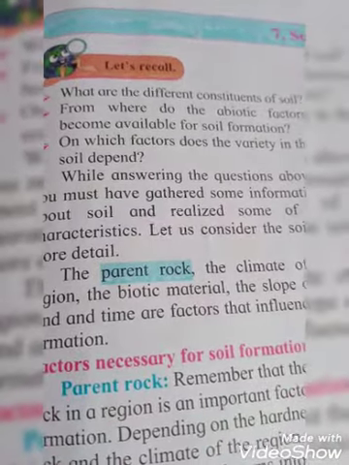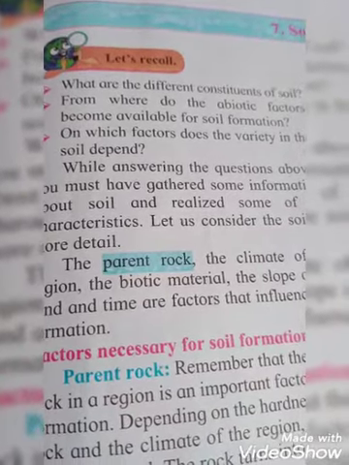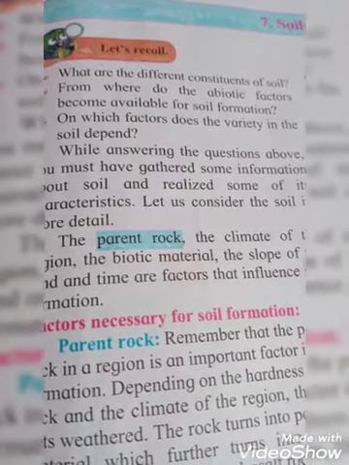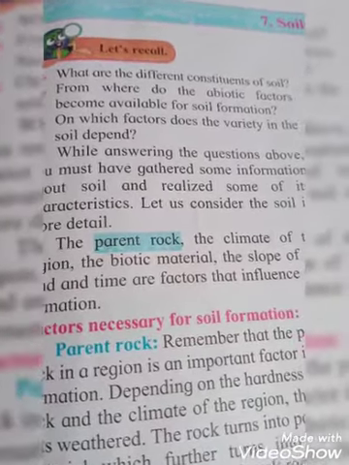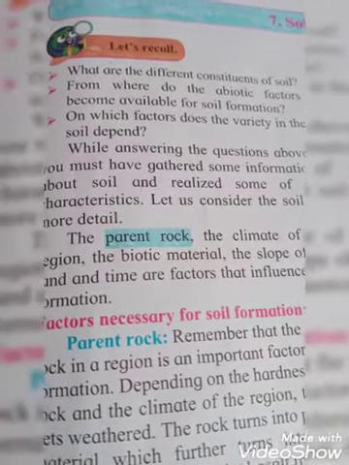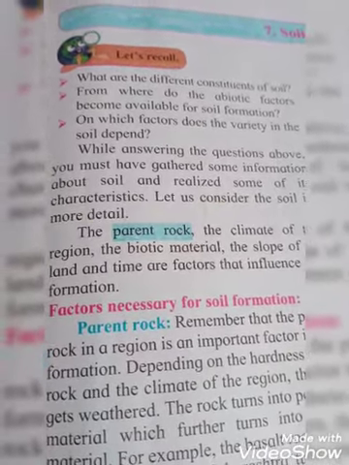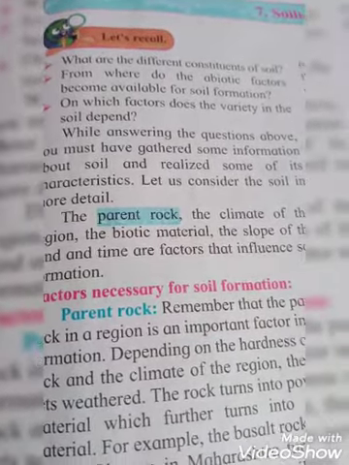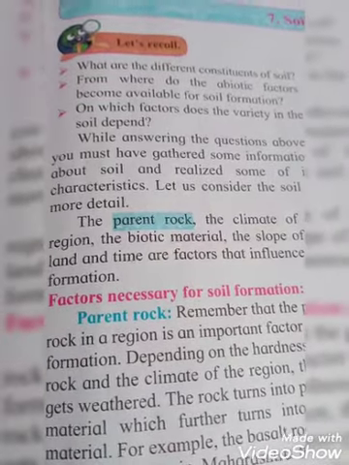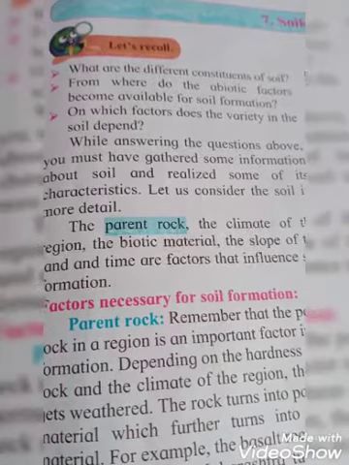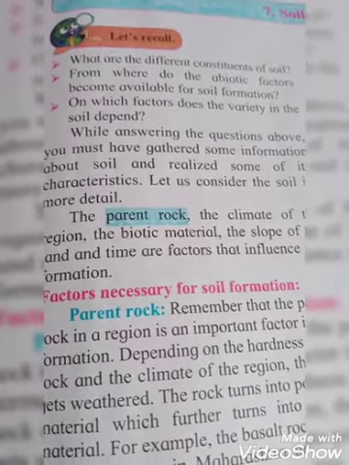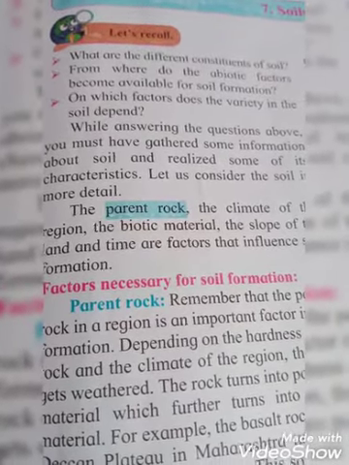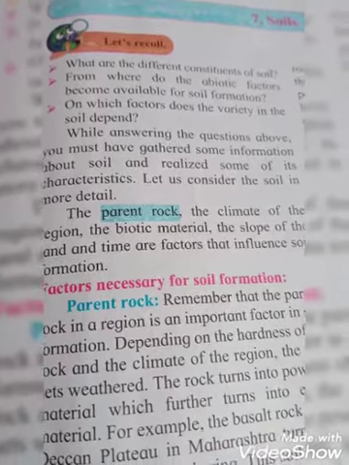Let's recall, students, some questions are there. What are the different constituents of soil? From where do the abiotic factors become available for soil formation? On which factors does the variety in the soil depend? While answering the questions above, you must have gathered some information about soil and realized some of its characteristics. Let us consider the soil in more detail. Some of its features means what, students? Characteristics. So let us consider the soil in more detail.